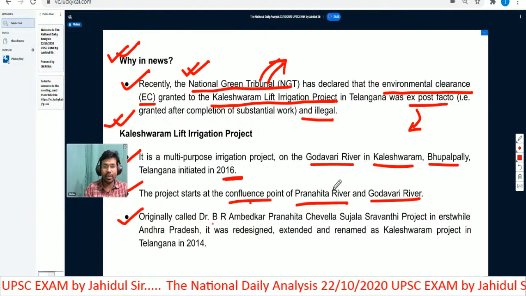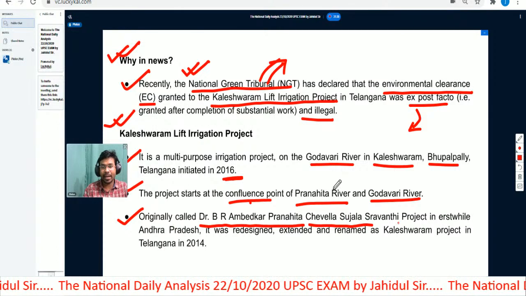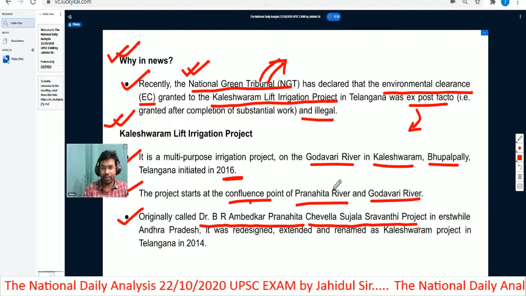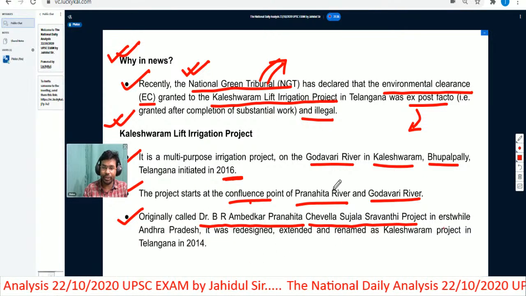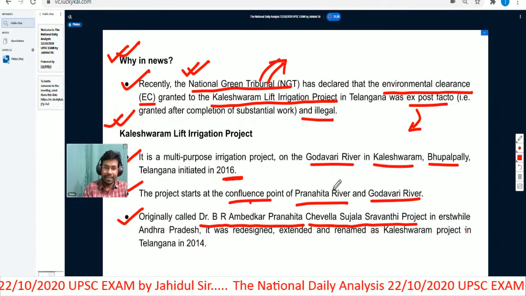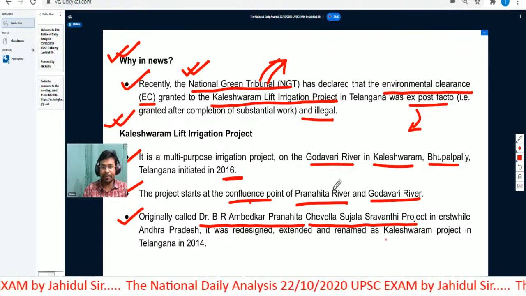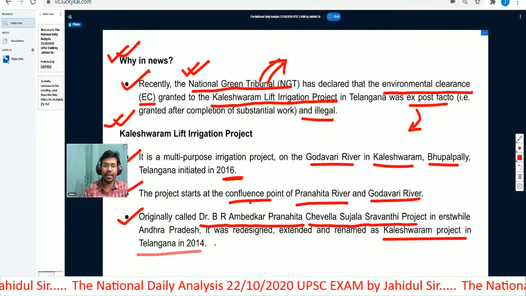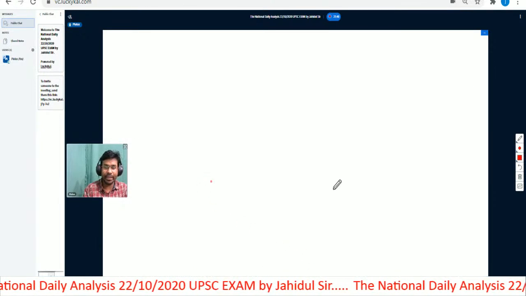Originally it was called the Dr. B.R. Ambedkar Pranhita Chevella Sujala Sravanthi project, but this is not that important information. In erstwhile Andhra Pradesh, it was redesigned, extended and renamed as the Kaleshwaram project in Telangana in 2014. So this is all about the Kaleshwaram lift irrigation project.